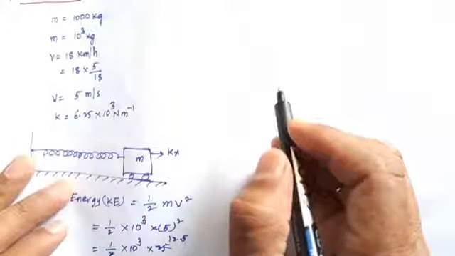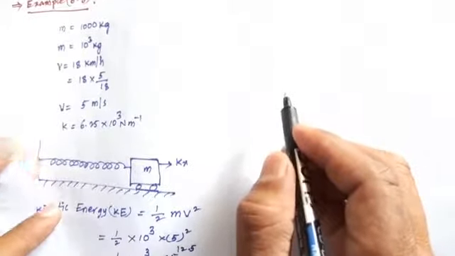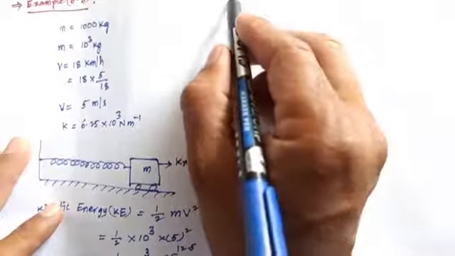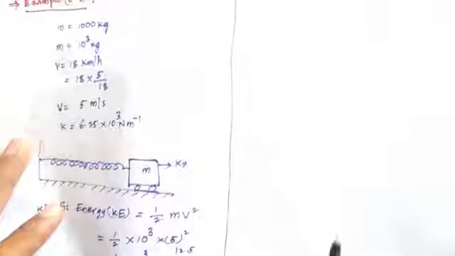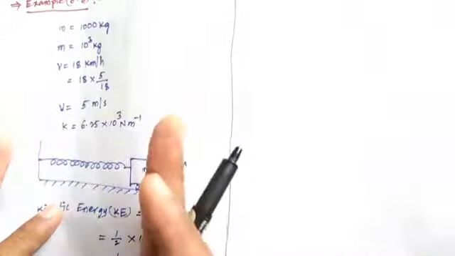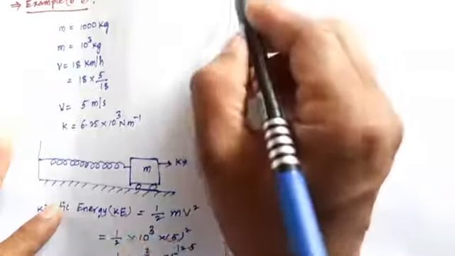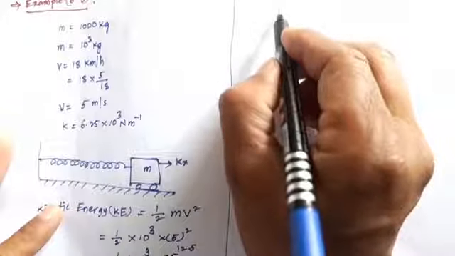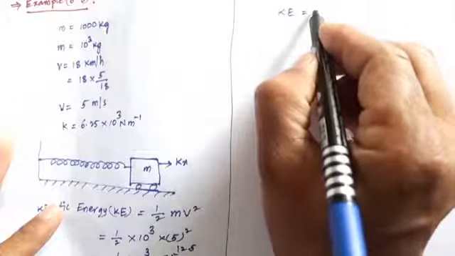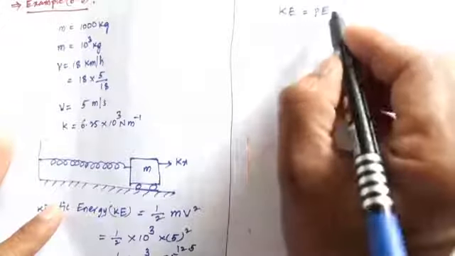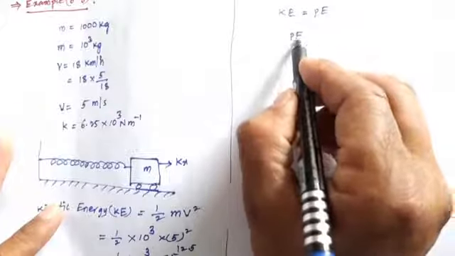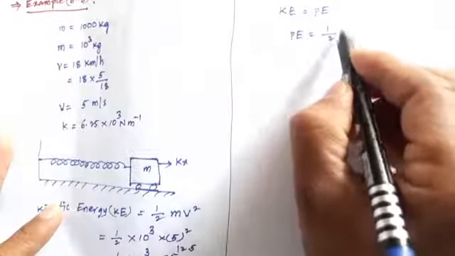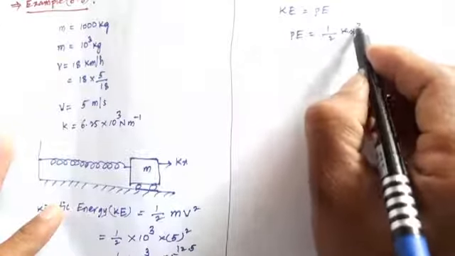the kinetic energy becomes, it is converted into potential energy when the spring is compressed. So after the collision, when it is compressed, the kinetic energy becomes potential energy. So what is the potential energy equation of the spring? P equals half kx square. So it is the maximum displacement taken.